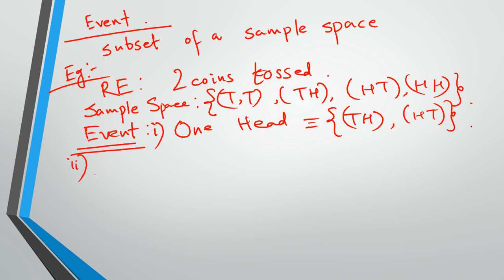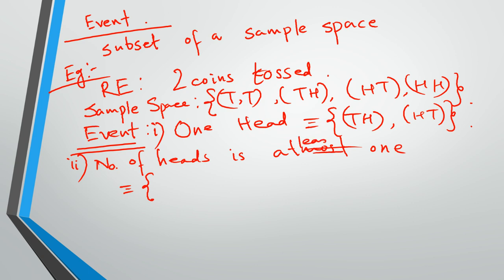Then there can be another event, which can be number of heads is at most one. Let's say this is at least once.